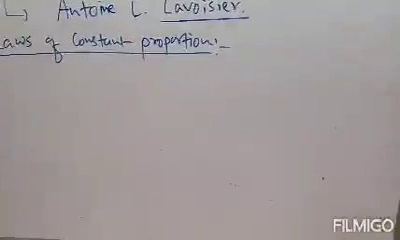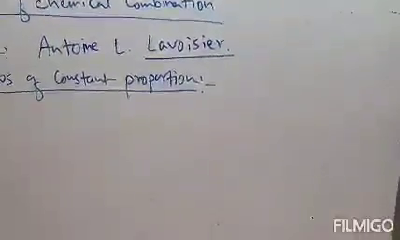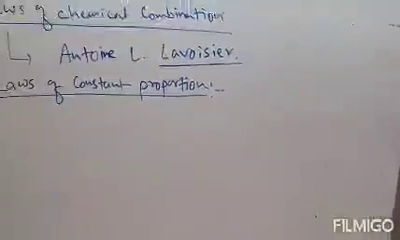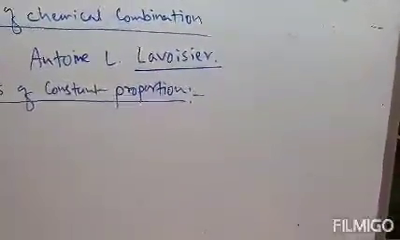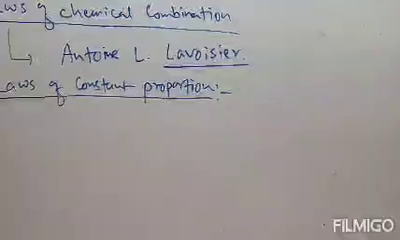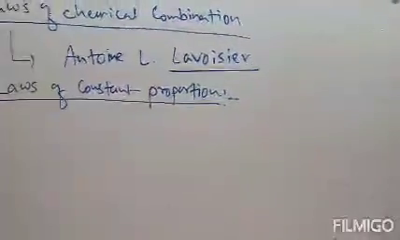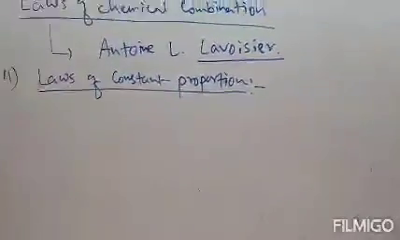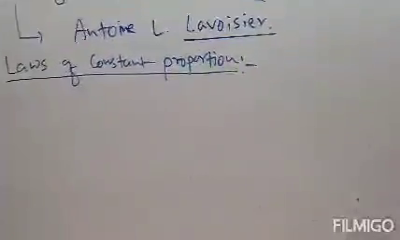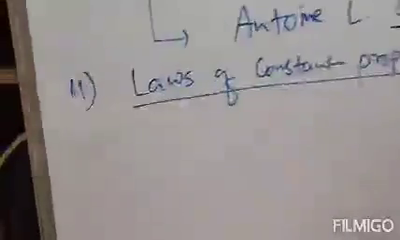The law states that in a chemical substance, the elements are always present in definite proportions by mass. That means elements are combined together in a definite proportion by definite mass. This law justifies this.